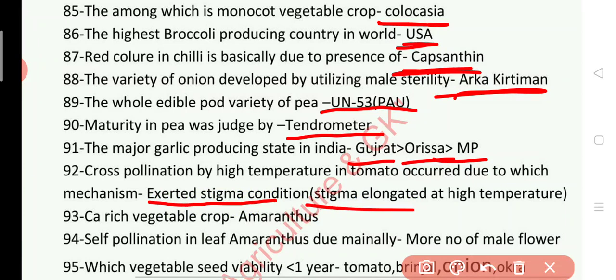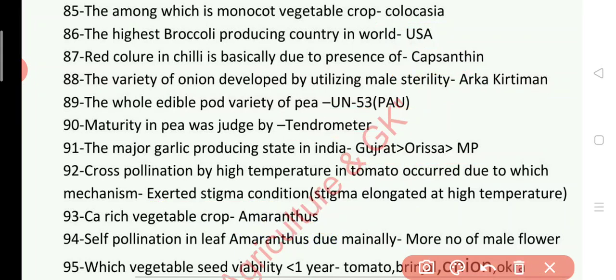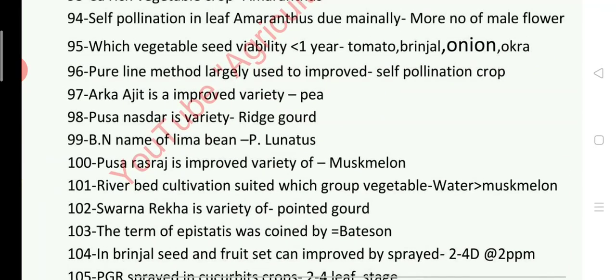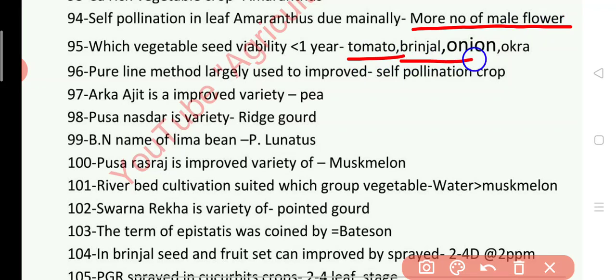Calcium rich vegetable crop is. Answer is Amaranthus. Next question. Self pollination in leaf Amaranthus due to mainly. Self pollination occur because of more number of male flower. Which vegetable seed viability is less than 1 year? Answer is tomato, brinjal, okra and onion.